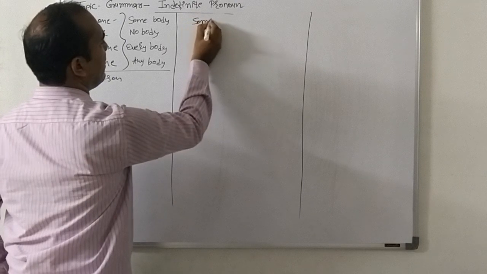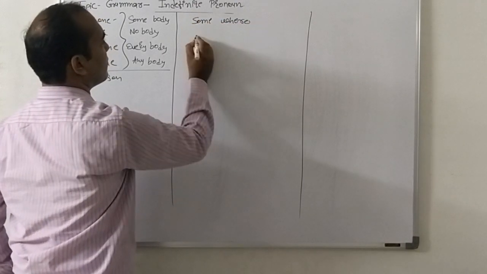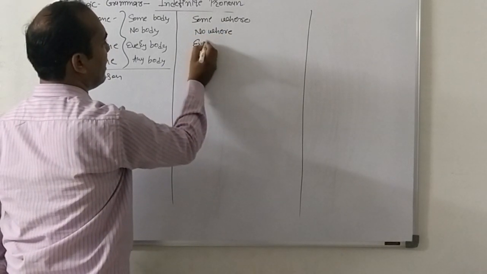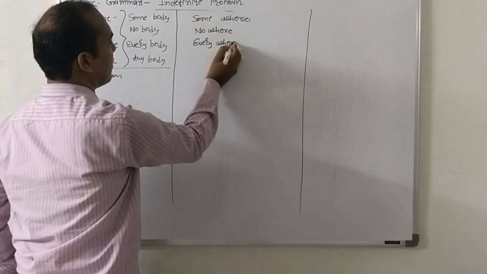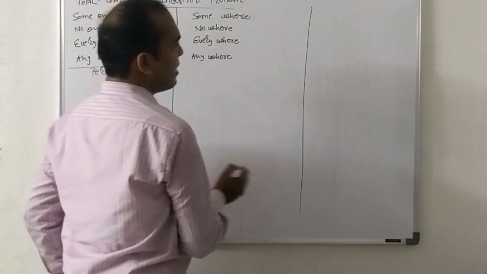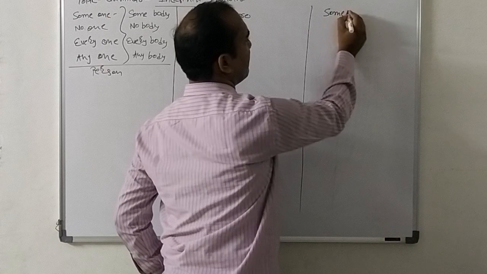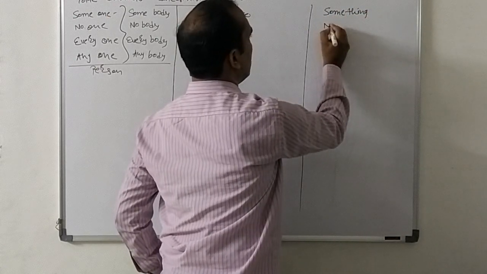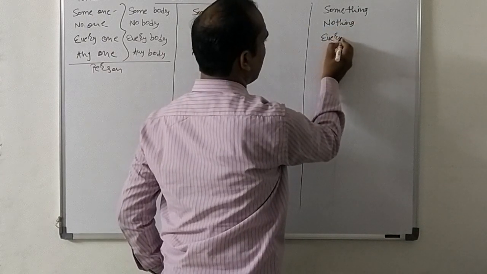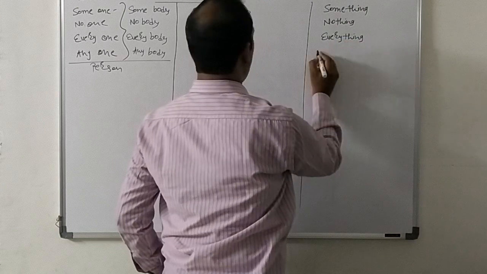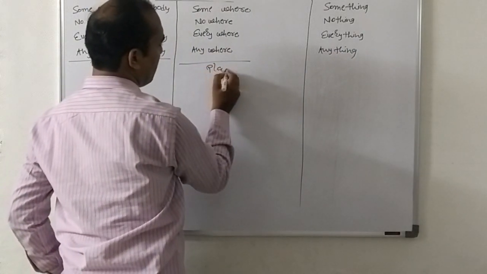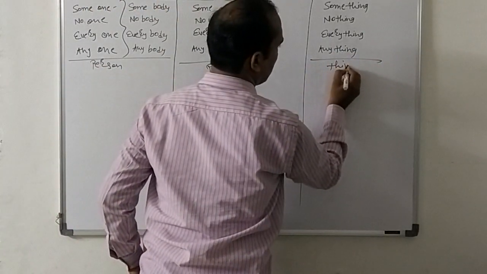Then comes somewhere, nowhere, everywhere, and anywhere. Then for things: something, nothing, everything, and anything. This is for place and this is for things.